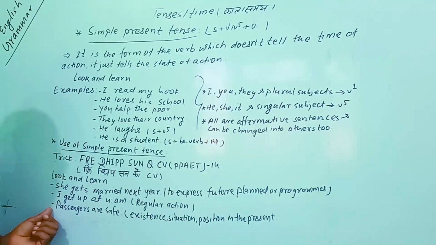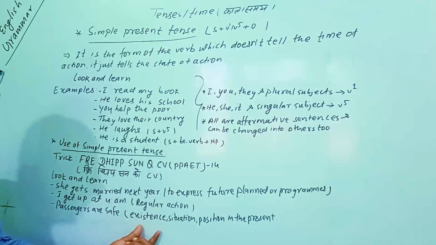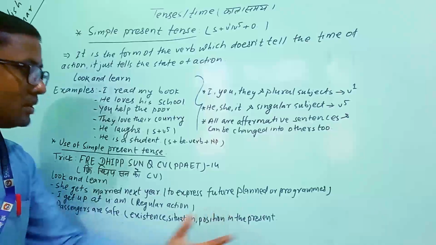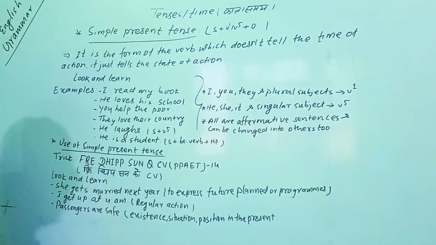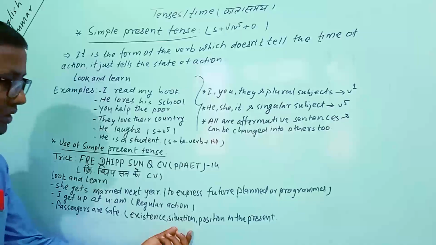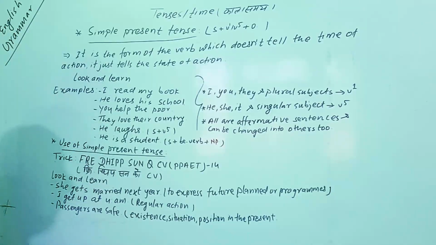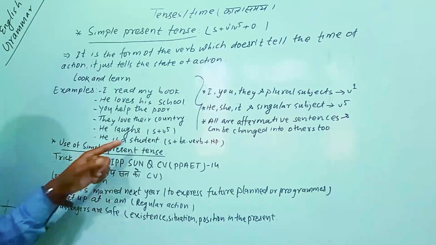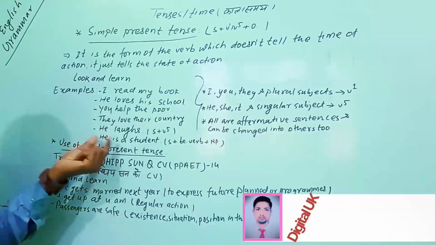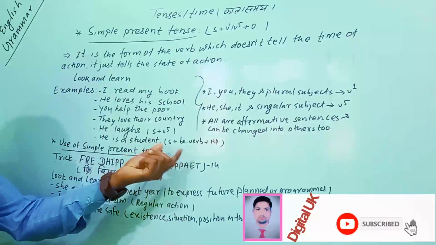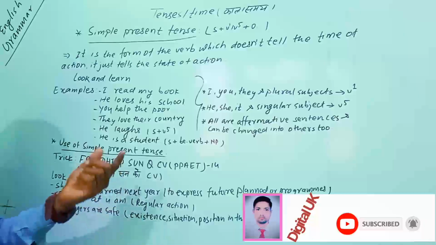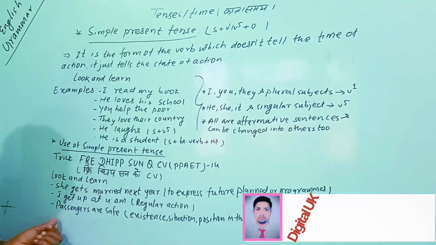Likewise, the third one, passengers are safe. So this sentence is telling existence, situation or position in the present. So whenever we express existence, situation or the position of the present, at that time we can also use simple present tense, but here it is not verb 5, it is the be verb. So we already understood that the sentences where there is use of be verb in simple present also come under it. So we have this one.